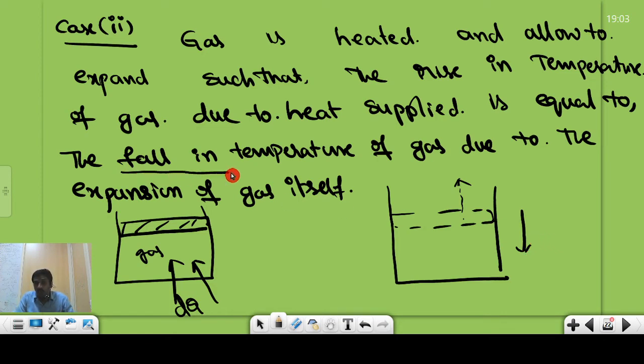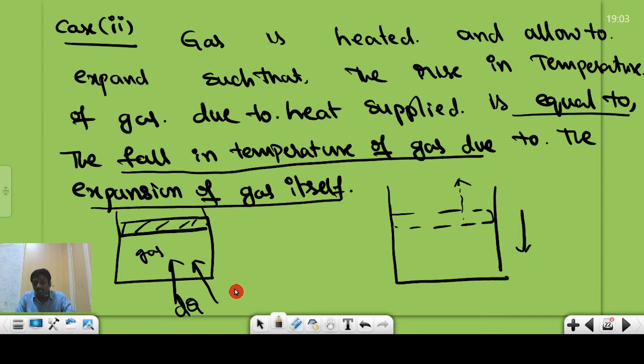The fall in temperature of the gas due to the expansion of the gas is equal to the temperature rise due to the supply of heat energy. This is the temperature rise due to the heat supply, and this is the temperature fall due to the expansion of the gas. These two values are equal. In this case, the net change in temperature of the gas is equal to 0.